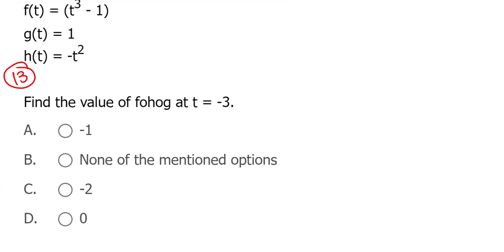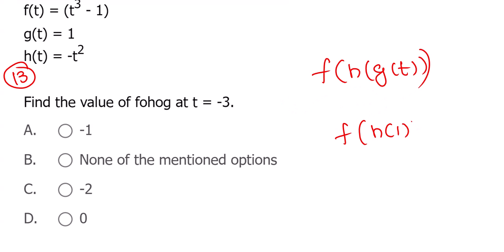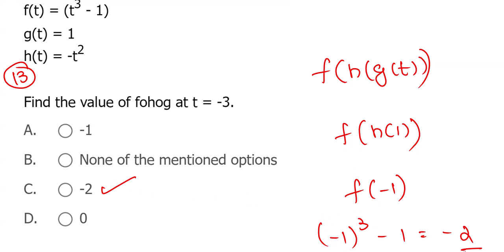What's your answer? Here, first of all, f of h of g of t. So what is g of t? It's 1. Whatever you apply, it's a constant. So no need to check minus 3 or anything. The result is 1. h of 1 is minus 1. Answer will be minus 2, because minus 1 whole cube minus 1 will be minus 2 only.